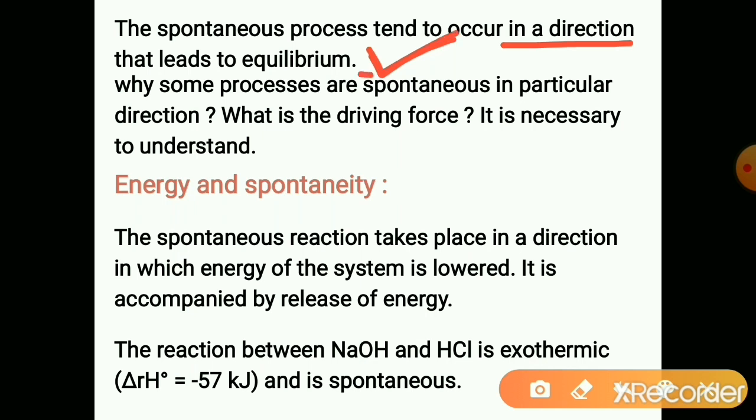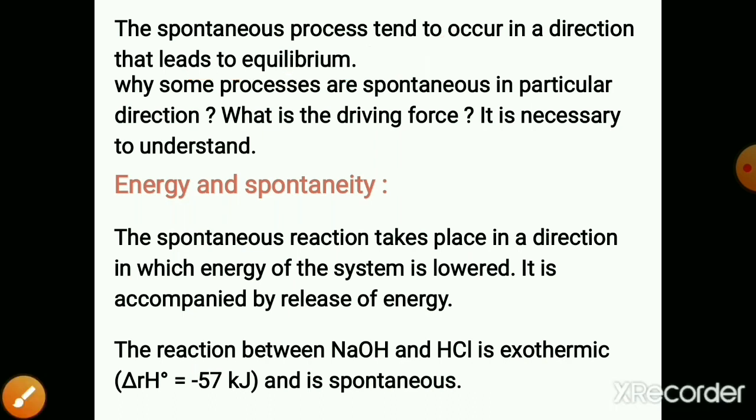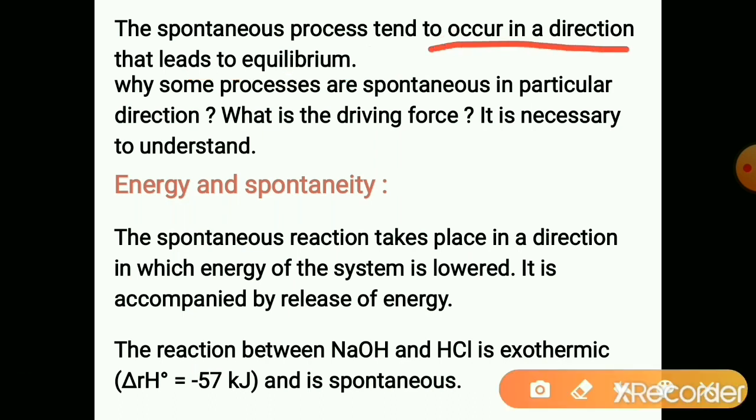In that particular direction only they occur. The direction in which equilibrium can be achieved, only that direction is possible for the spontaneous process to take place.